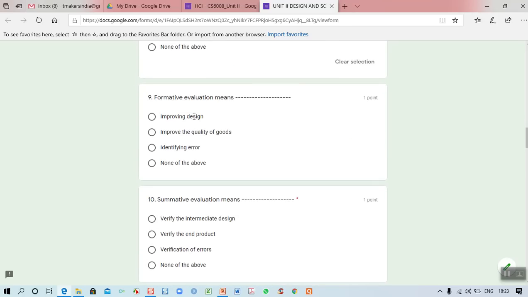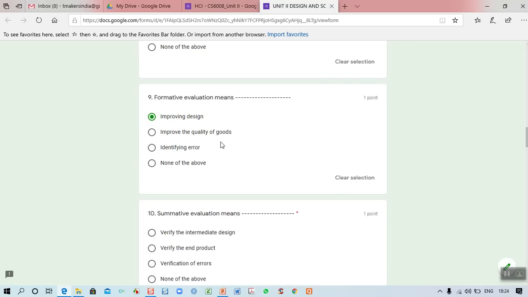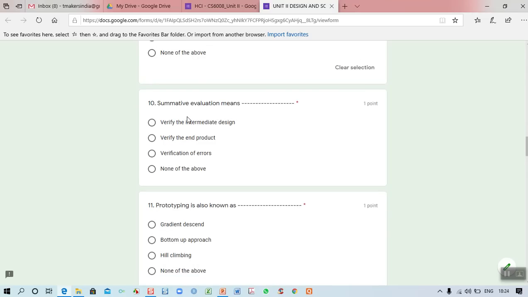And then the ninth one, formative evaluation means. We have seen there are two different types of evaluation: one is formative and another one is summative. Internal evaluation done for improving the design is called formative evaluation. The purpose is for improvising the design. And what is the meaning of summative? That is to verify the end product. We know very well that summative evaluation is done after completion of the development of the product. That is the reason why verify the end product. So the second answer is correct.